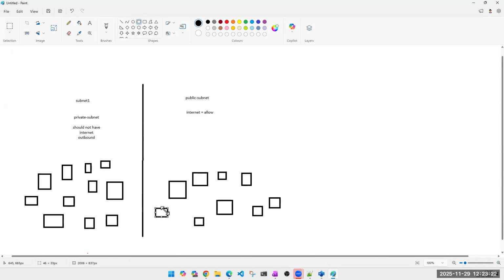Imagine overall 200 machines on each side. Very easy. In a live environment, you will actually see 200 in each subnet. It's completely fine. Out of them, I want internet to be accessible on 100 machines, and it should not be accessible on the remaining 100 machines in the same subnet.